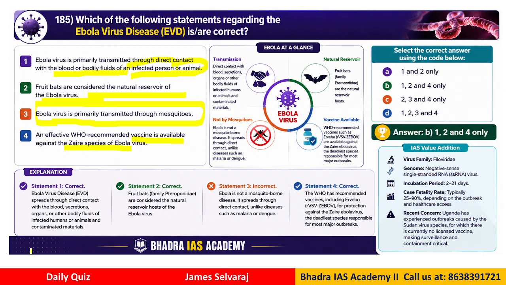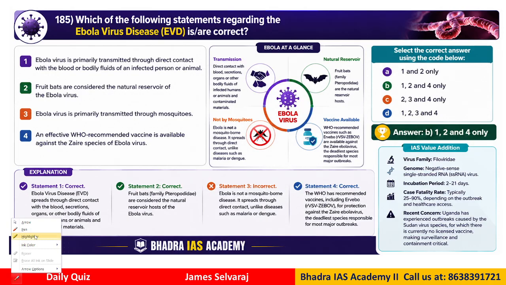So what do you think? Which statements are correct? Okay. So if you look at here, statement number 1 is correct because it is transmitted through the bodily fluids, also from animal, even infected person. And the fruit bats statement is also correct. Why? Because they are the natural reservoir preserving the Ebola virus. But statement number 3 is wrong, because Ebola virus is not transmitted through mosquito bites.